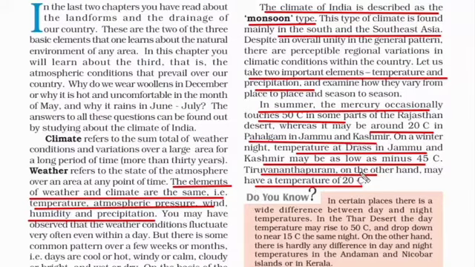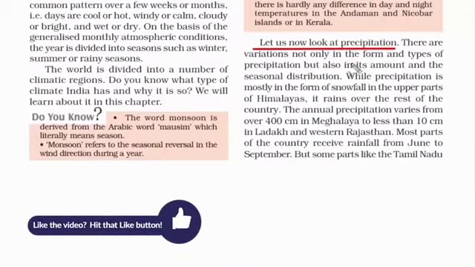And on the other hand, at night we have places called Dras, that is again in Jammu and Kashmir, that can go as low as minus 45 degrees Celsius. So these are good examples in testifying the fact that weather and climate changes from place to place and season to season. You need to understand the precipitation element a bit.